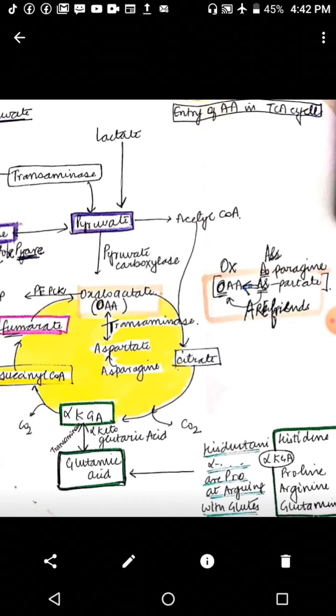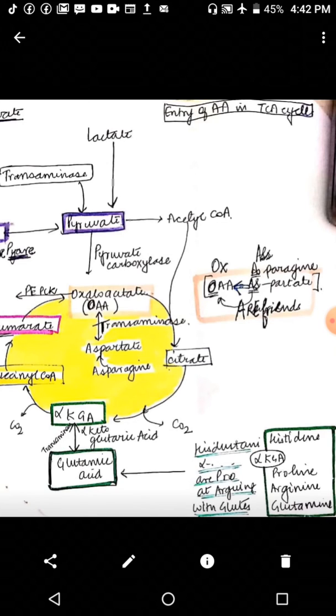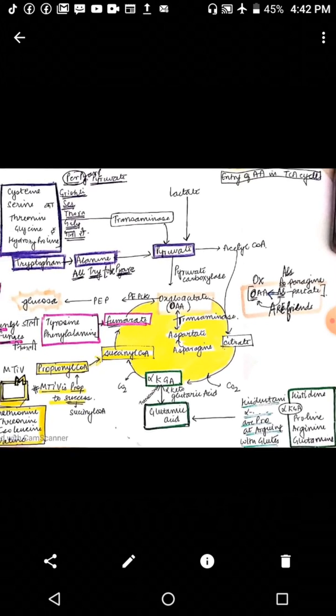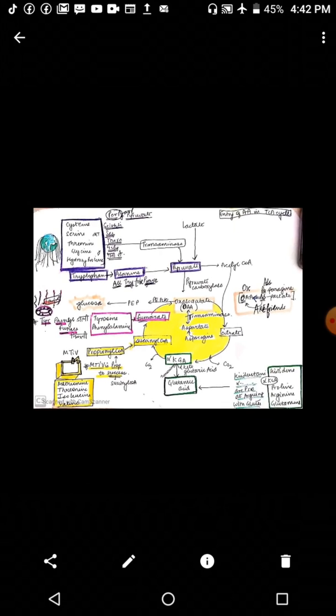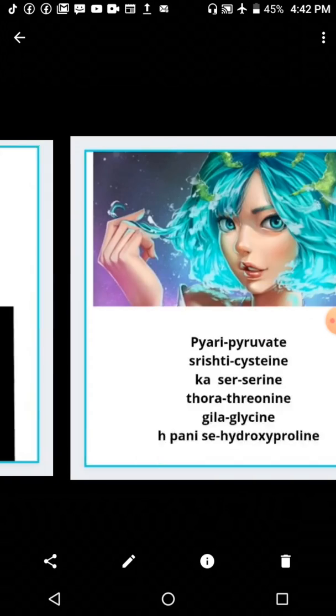These amino acids, which we can see in the right bottom, get converted to glutamic acid, and glutamic acid can convert into alpha-ketoglutarate, which is an intermediate of Krebs cycle. So what are these amino acids? The hint is: Hindustani alpha males are pro at arguing with glutes. Let's look at the image also.